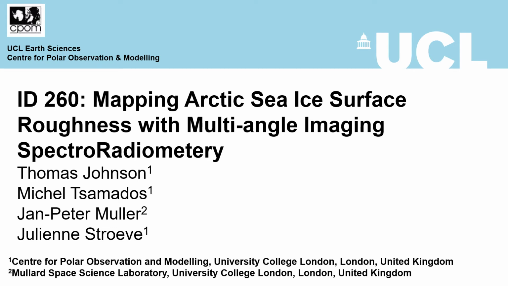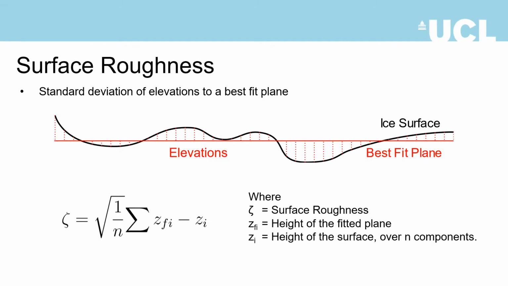Mapping Arctic sea ice surface roughness with multi-angle imaging spectroradiometry. Surface roughness is the standard deviation of elevation measurements within a defined footprint to a best fit plane.